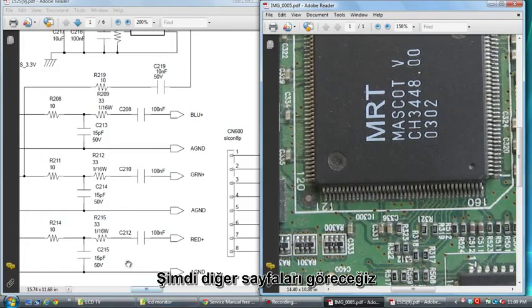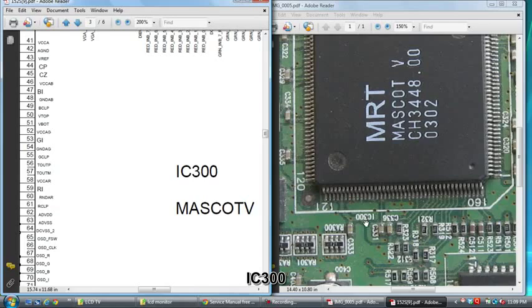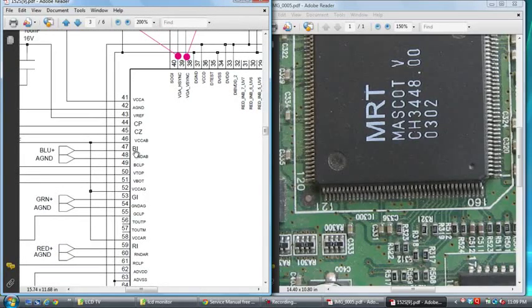Now we will see another page. See here, IC300. The blue signal comes to pin number 47, blue input, green input, red input. The green signal comes to 53, the red signal comes to 59.